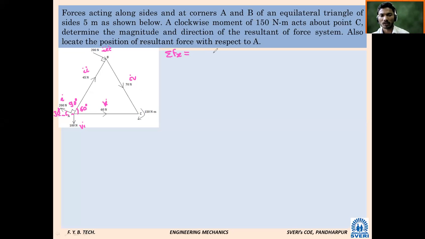So what will be its X component now? 200 Newton force, force number 1. Will it be positive or negative? Negative. What will be its component then? 200 cos 30. Now here you have to apply your mind. Now force number 2, 45 Newton. Very simple. Tell me first: positive. Very good. Tell me the value.